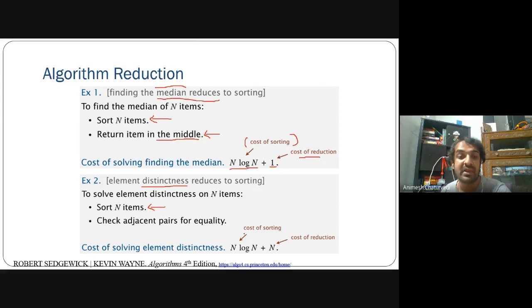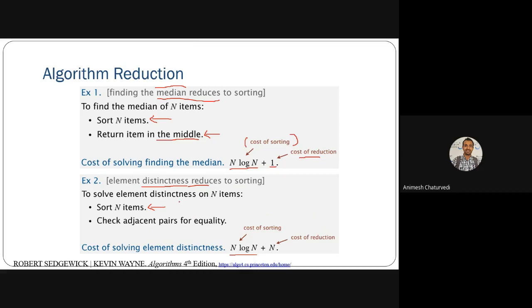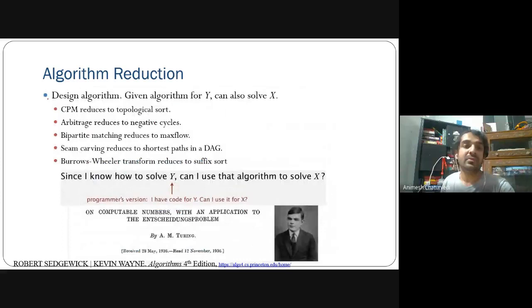Then for finding the distinctness of an array, you do the sorting in n log n, plus you can do the adjacent pair check in n time, because you have to run it over the n elements.